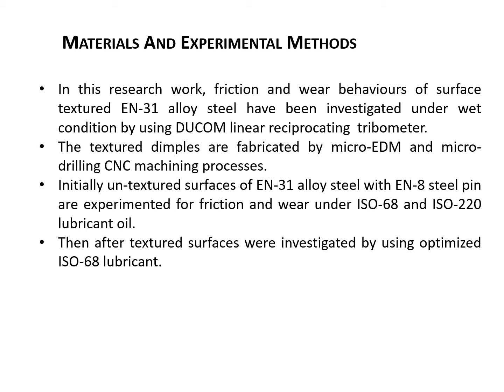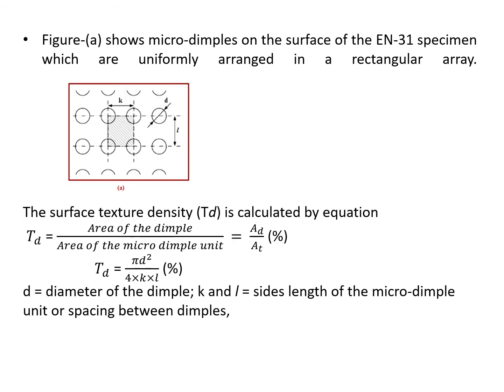Initially, untextured surface of EN31 alloy steel with EN8 steel pin are experimented for friction wear analysis under two lubricating oils, that is ISO 68 and ISO 220. Then after, textured surfaces were investigated by using optimized ISO 68 lubricant. Figure represents the rectangular array fabricated on EN31 steel material.